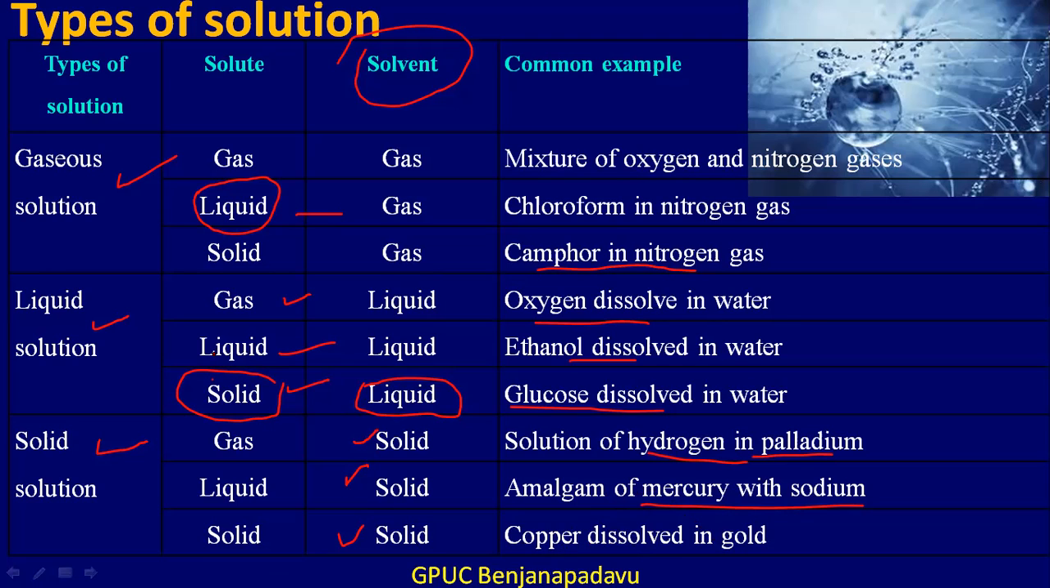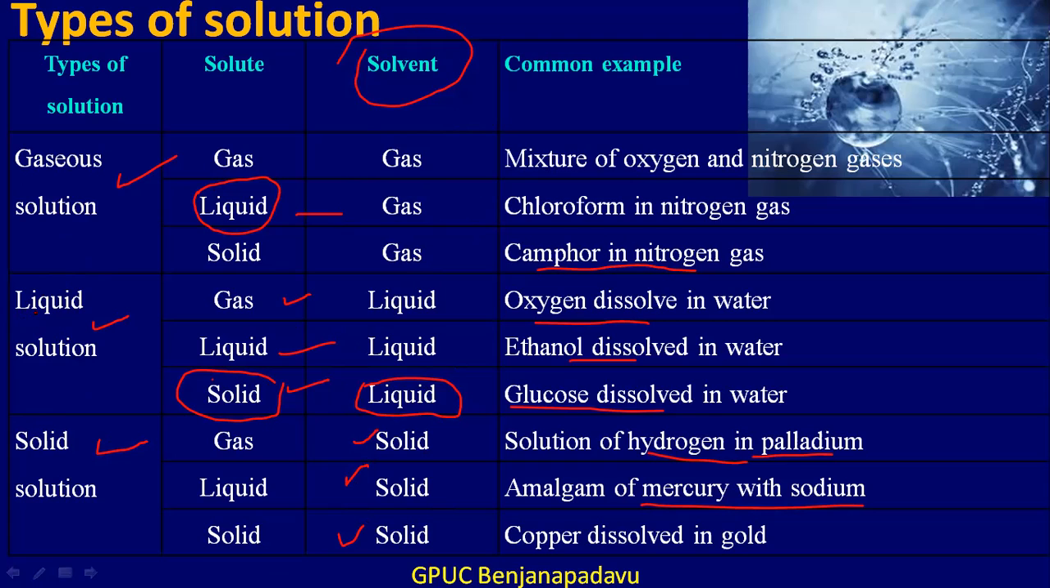So types of solution if we consider, basically there are three types depending upon the physical state of the solvent. The physical state of the solvent can be of three types, gas, liquid and solid. So we can also have three types of solutions. They are gaseous solution if the solvent is gas, liquid solution if the solvent is liquid, and solid solution if the solvent is solid. So these three types can be further classified into three subdivisions.